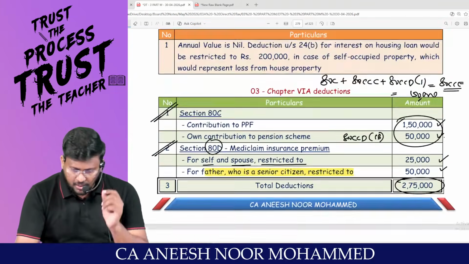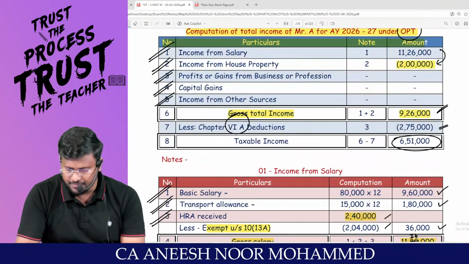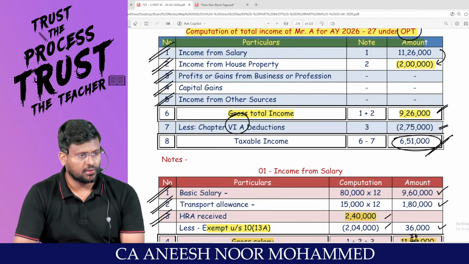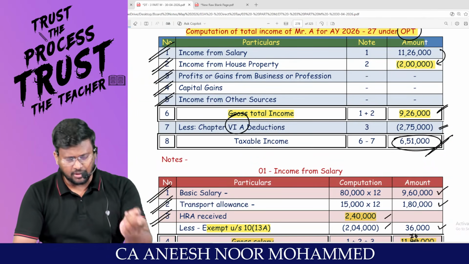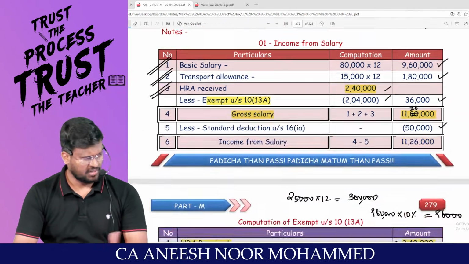Sir, you just tell me one thing. Has the total income of this guy exceeded 5 lakh? Yes, sir. No rebate under 87A. Has the total income exceeded 50 lakh? No, sir. No surcharge. Are you all really with me?